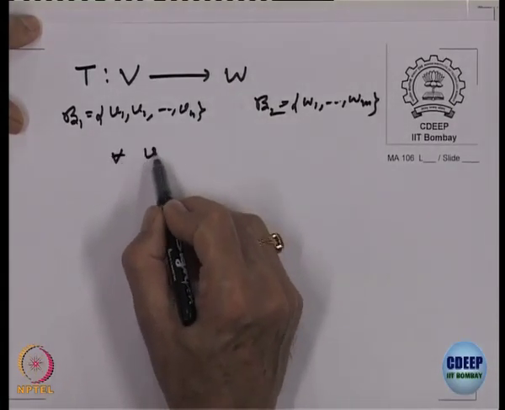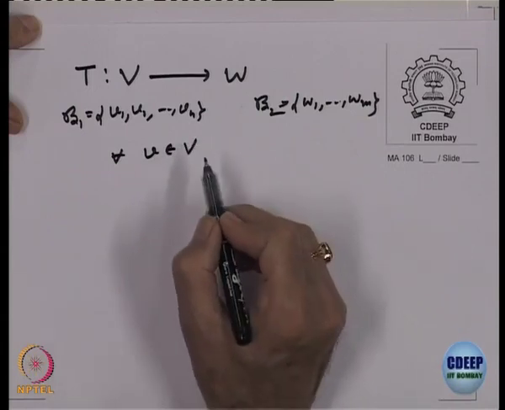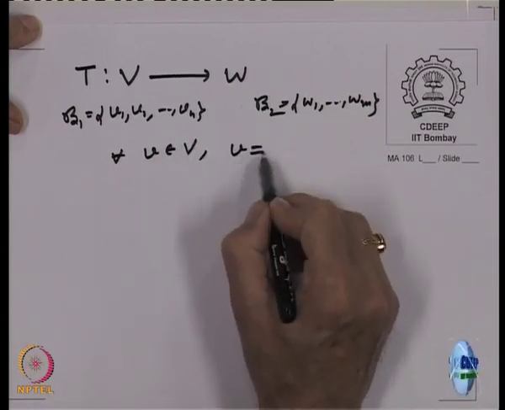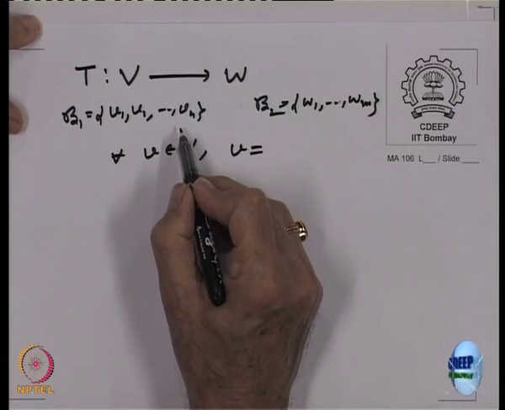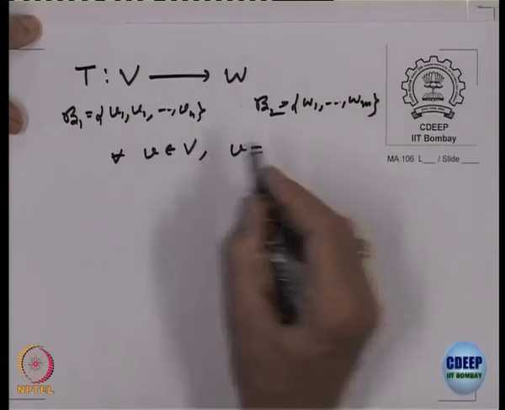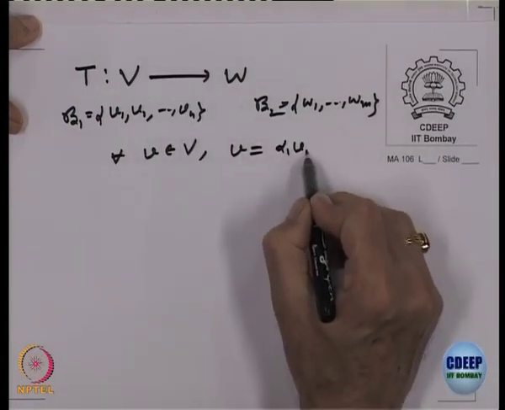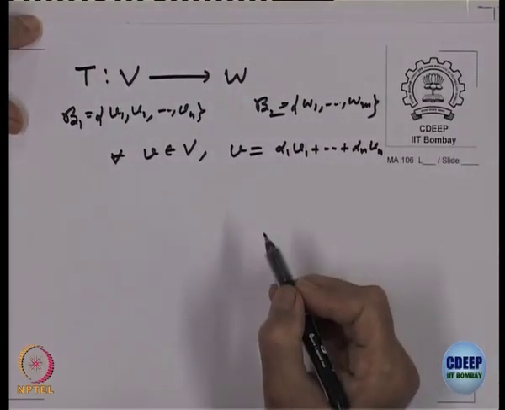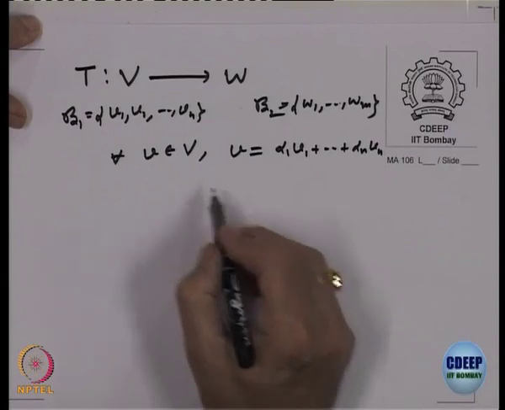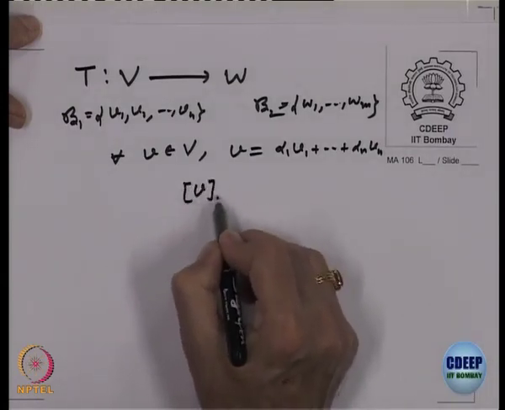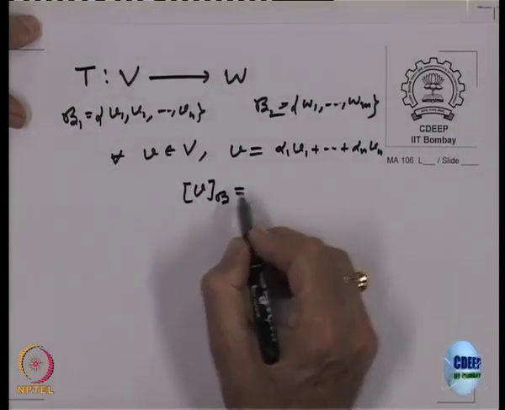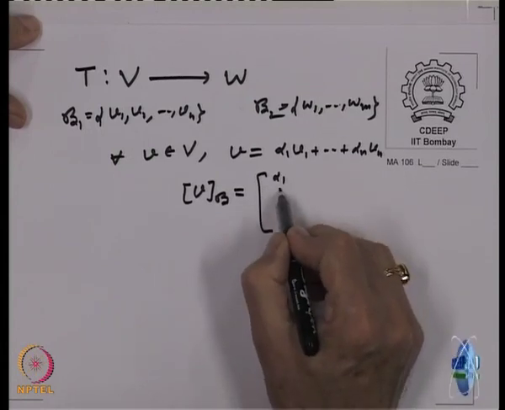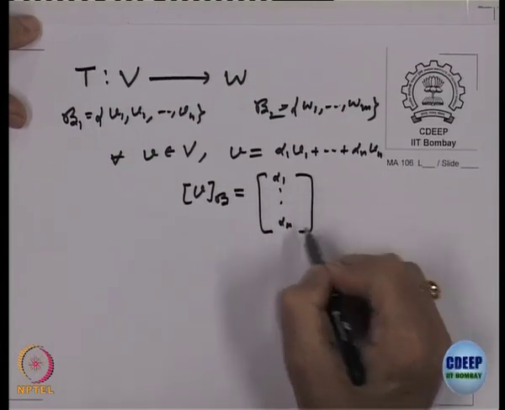For every vector V belonging to V, V is a linear combination of V1, V2, Vn, that is equal to alpha 1 V1 plus alpha n Vn, and these are unique because of the basis. So, what is the coordinate vector? That is alpha 1 to alpha n, right.